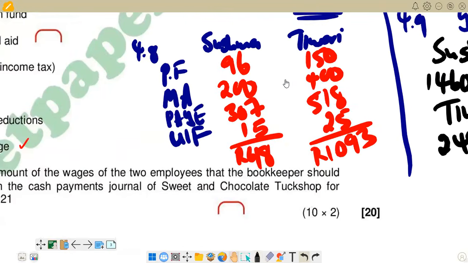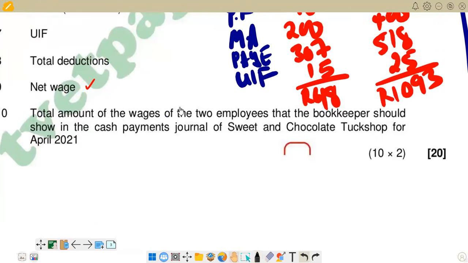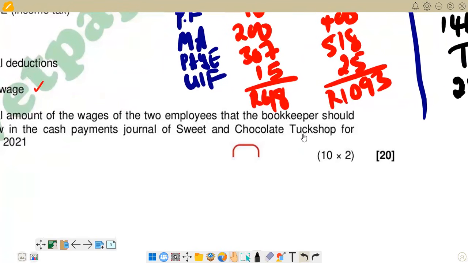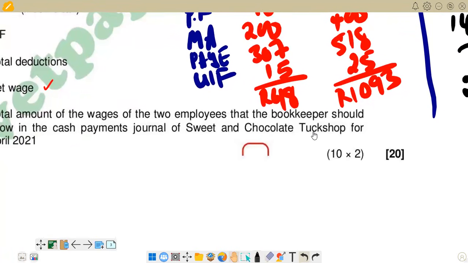The last one now is asking for the total amount of the wages of the two employees that the bookkeeper should show in the cash payment journal of Sweet and Chocolate Tuck Shop for April 2021. So this one, we are going to add the two net wages that we have, and the total that we get represents the amount that is going to be shown in the cash payment journal.